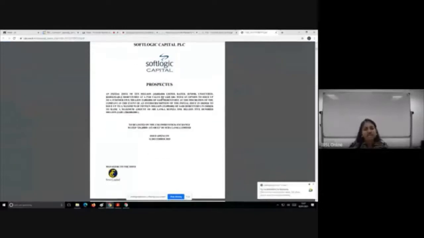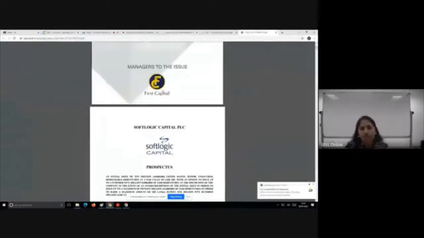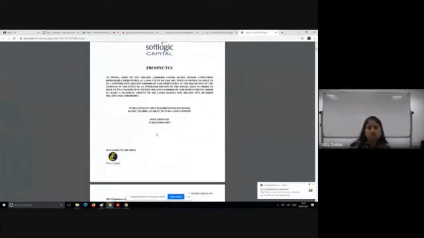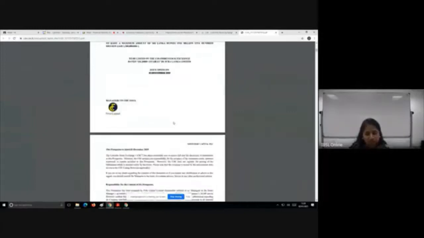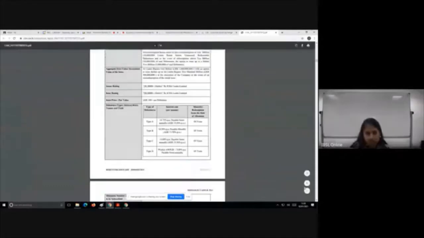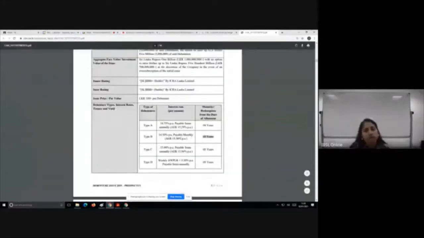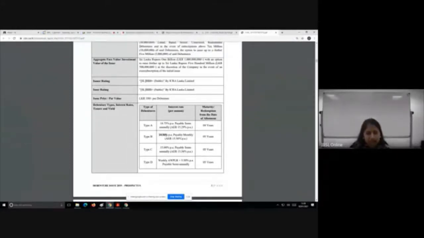So here you can see this is a debenture that we are talking about. So this debenture was issued last year, December. Sorry, not last year anymore. Year before last, 2019. So let's see the interest rate available. You can see a 5-year debenture issued by this particular entity is priced at a fixed 14.5.